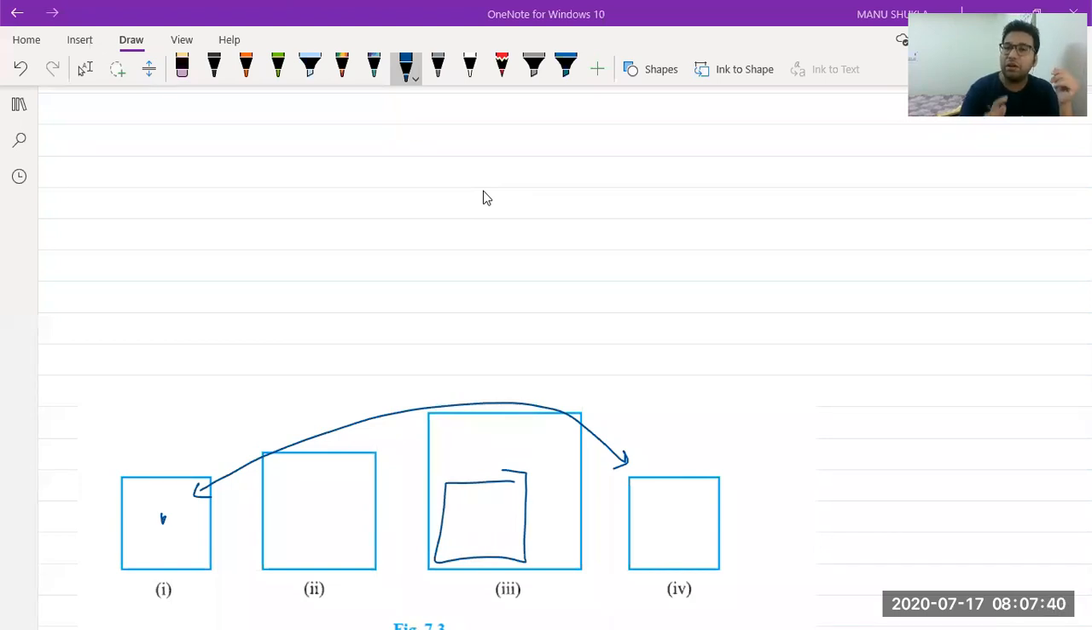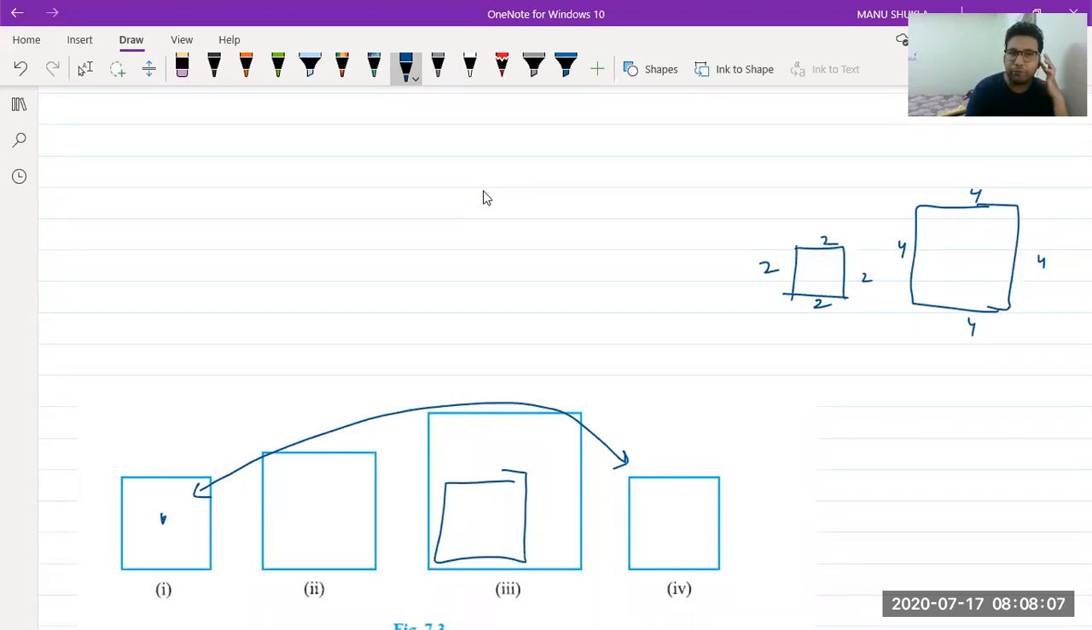But if there is only same shape, we call such figures as, yes class, if there is only same shape, suppose this is a square, 2, 2, and this is double of this, second square, 4, 4, 4, 4. What do we call such figures? They are not congruent, but what do we call them? They are not having same size, but they are having same shape. Any idea? What do we call them? In class 10, you will be studying about them. Anyone?